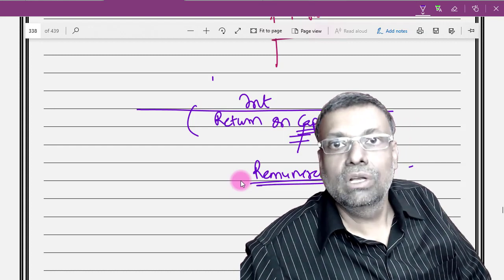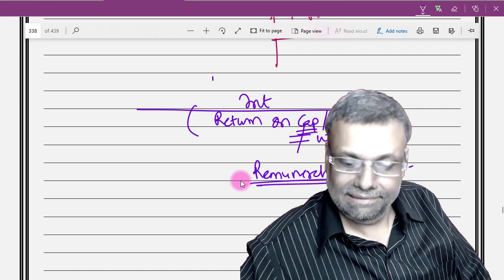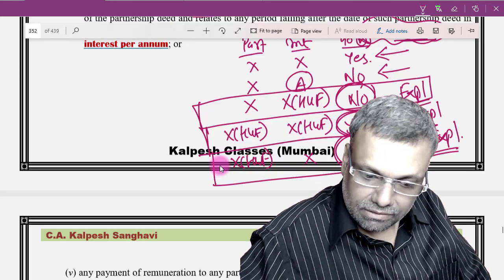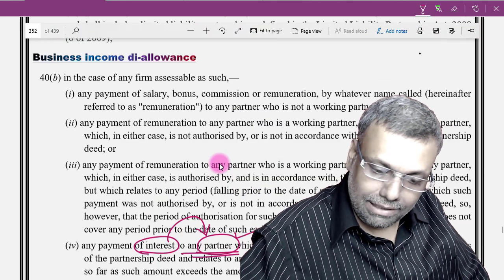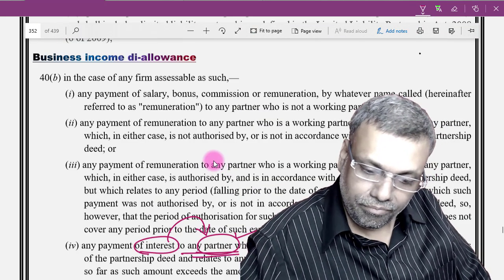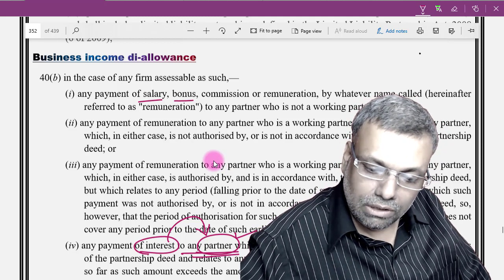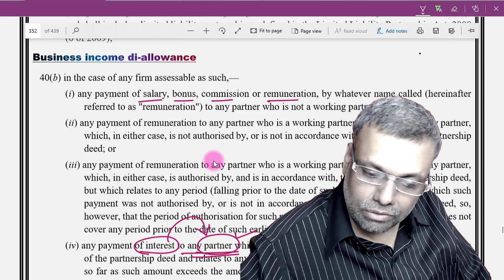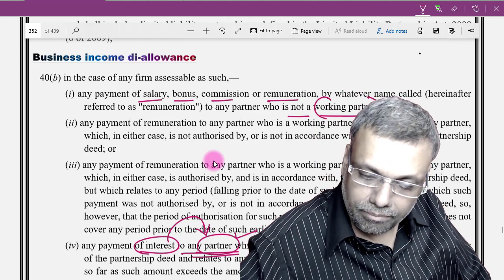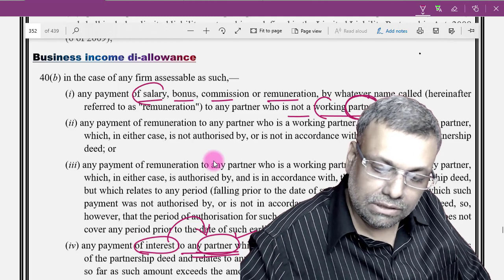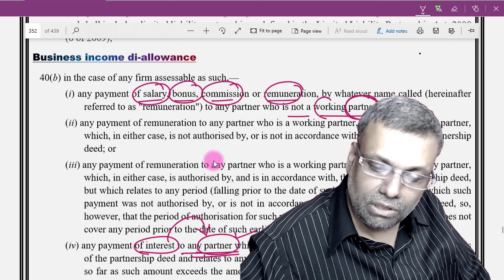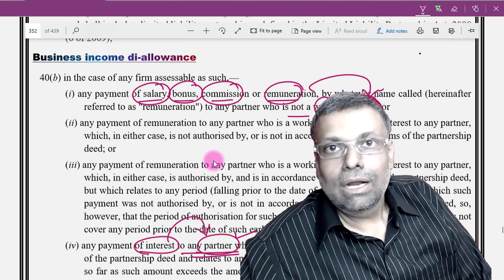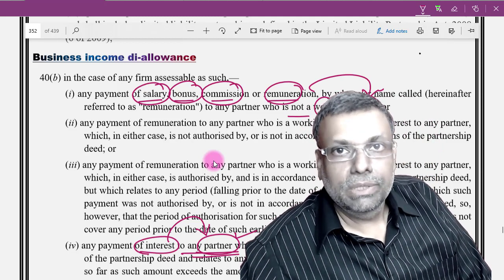Now for the remuneration, friends, there are Supreme Court judgments, and let me explain that particular point very carefully again here. See, come to the Barrett. Any salary, bonus, commission, remuneration, etc., whether allowed or not allowed, is to a working partner. So it is to a partner. So salary, bonus, commission, remuneration to a partner. Have you understood that? Now the doubt will come into picture: what if he is a partner in a representative capacity?